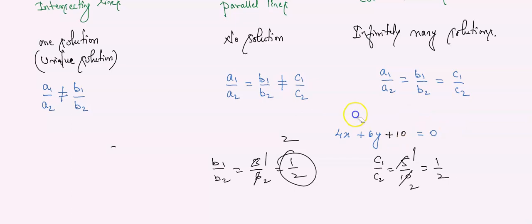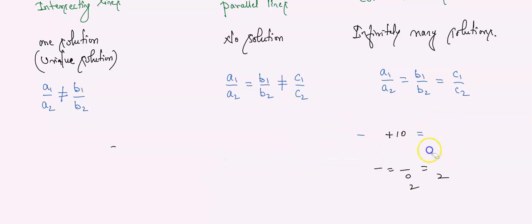Okay, did you understand the conditions? Any doubts? Are the concepts clear? Good. Did you understand how to identify which type of solution exists and which type of lines they are? Understood? Good. If they give you a graph, directly you can tell. If they don't give you the graph, then you have to use this condition and tell which type of lines they are or how many solutions they have.